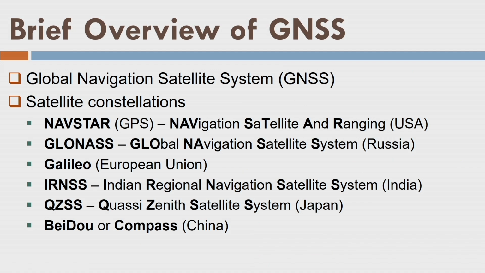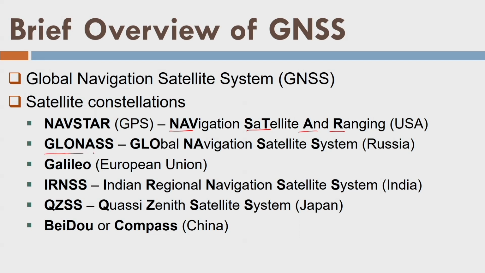So let us have a brief overview of the GNSS now. What is GNSS? Global Navigation Satellite System. These are the various constellations available, and they are country-wise. For example, Navistar, what we call GPS, is navigation satellite and ranging, developed by the USA Department of Defense initially for the purpose of military use. However, it is now more popular for civilians.